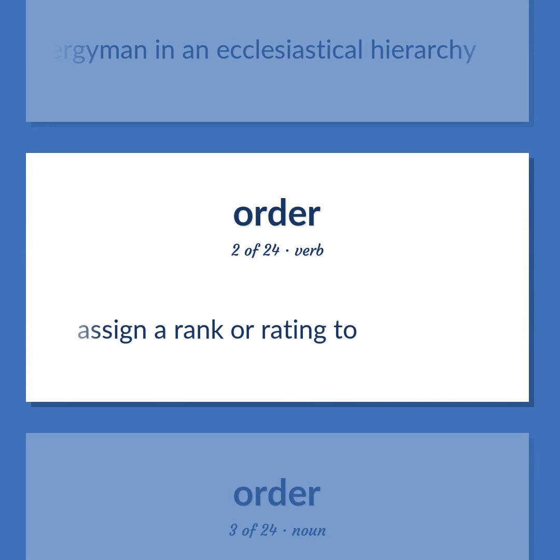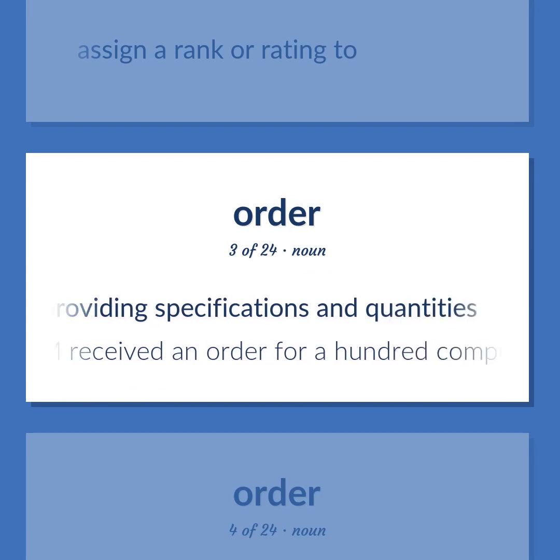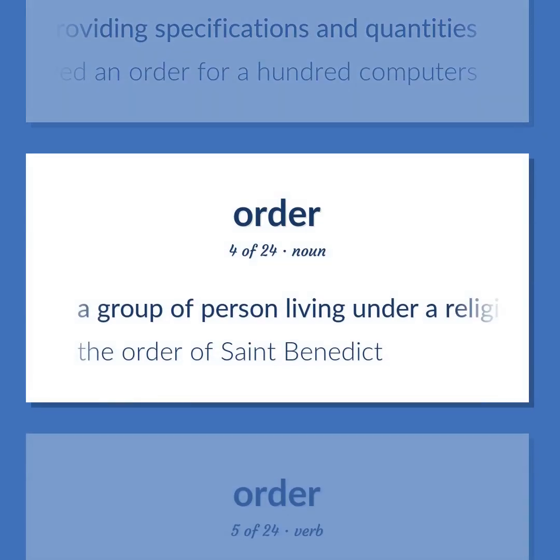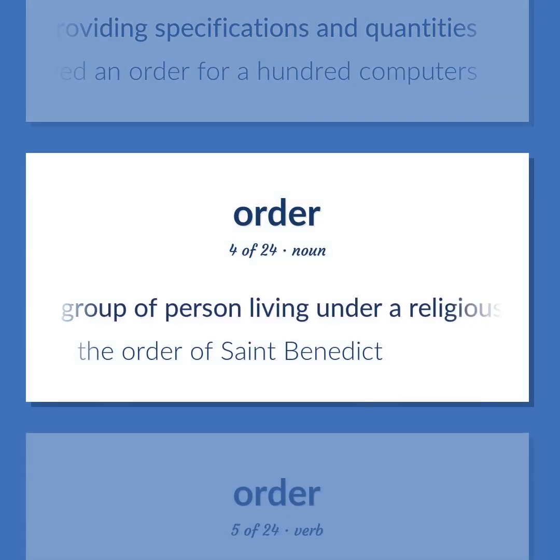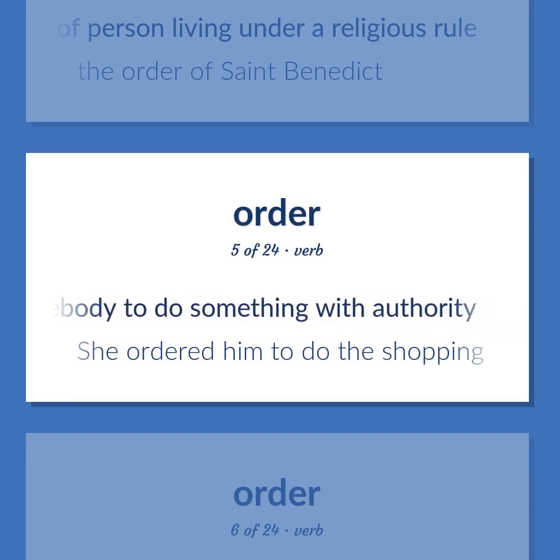Assign a rank or rating to. A commercial document used to request someone to supply something in return for payment and providing specifications and quantities. IBM received an order for 100 computers. A group of persons living under a religious rule. The Order of Saint Benedict. Give instructions to or direct somebody to do something with authority. She ordered him to do the shopping.